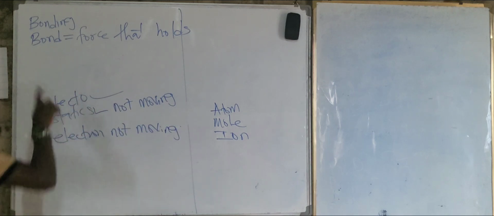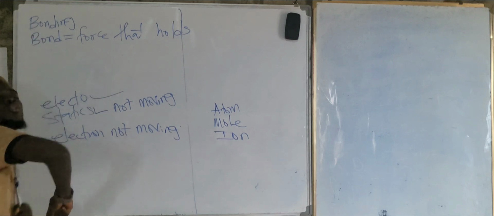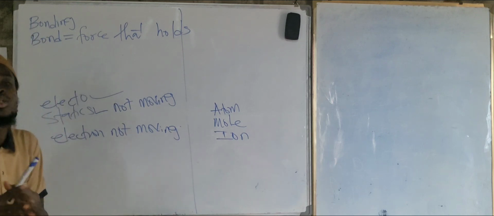So instead of saying electrostatic force of attraction here, it means the electron was not moving here, that holds atoms together, right? Yes, sir.